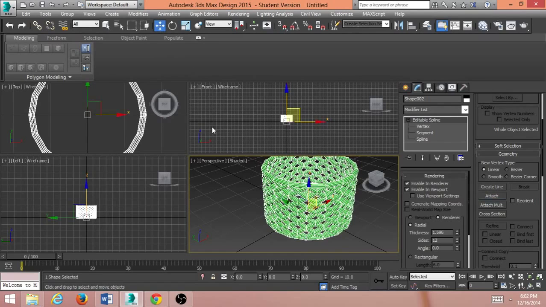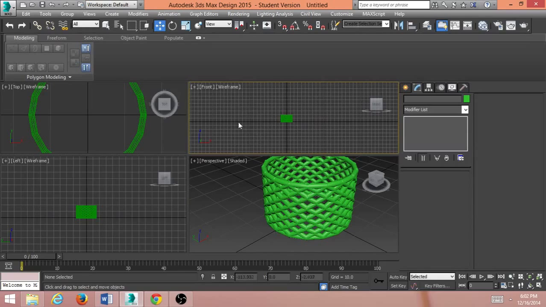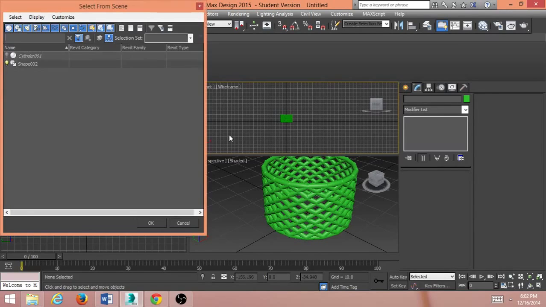And also, if I deselect from that object, do the shortcut button H, you can see shape 1 is no longer here, because what happened was shape 1 attached to shape 2 attached to shape 1, and now they're one shape.